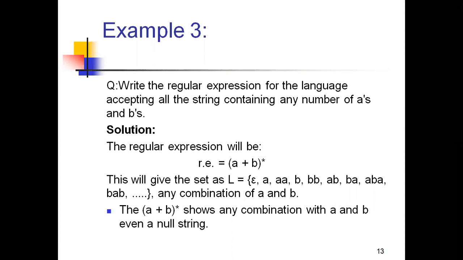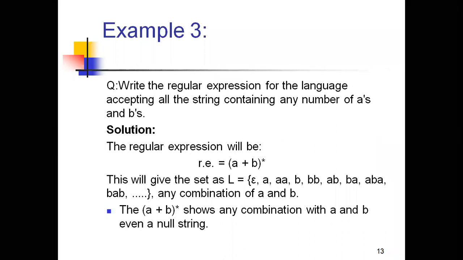But the constraint in my question is that it should accept all the strings, and each string contains any number of a's and b's. That means I can accept the epsilon here.